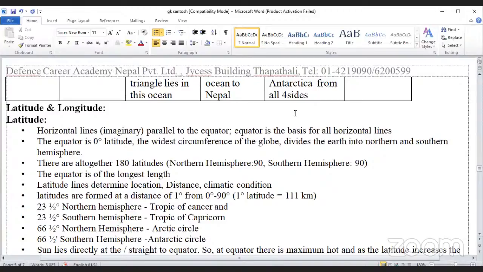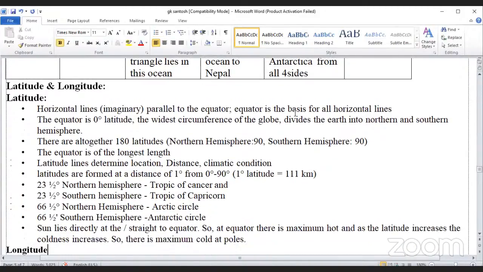The equator is of the longest length. Latitude lines determine the location, distance, and climate condition. Latitudes are formed at the distance of 1 degree to 1 degree from 0 to 90 degree. 1 degree latitude is equal to 111 kilometer.